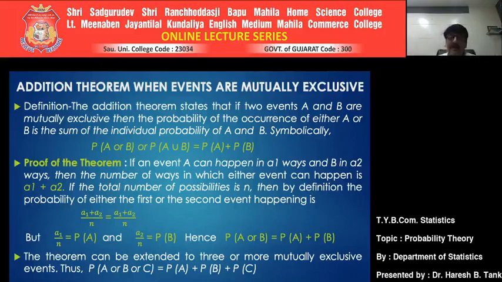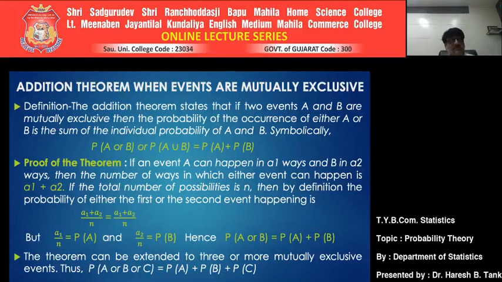If A and B are mutually exclusive, I am concentrating on the words mutually exclusive. When are two events said to be mutually exclusive? We have seen it earlier, but I am referring to it again. Two events are said to be mutually exclusive if the happening of one simply discards the possibility of the happening of the other. Then they are called mutually exclusive.